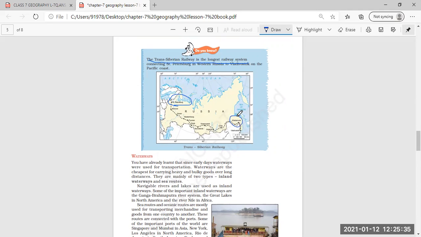All the dotted lines here, you can see, run from St. Petersburg till Vladivostok. It is written here below. So this is the longest railway system connecting St. Petersburg in the western part of Russia to Vladivostok on the Pacific coast.